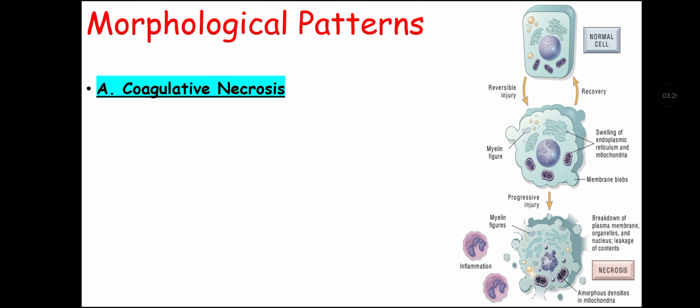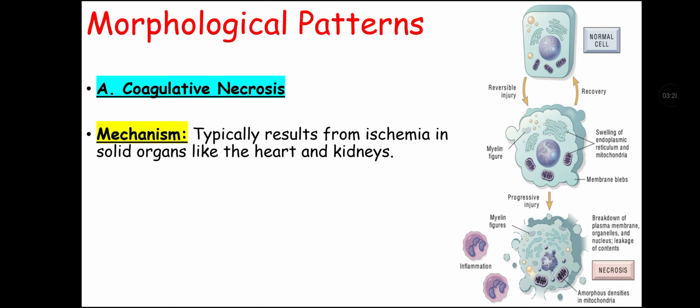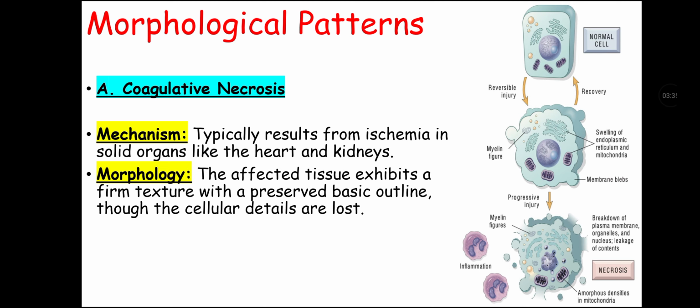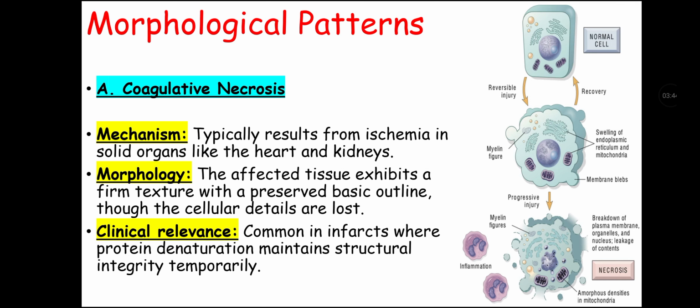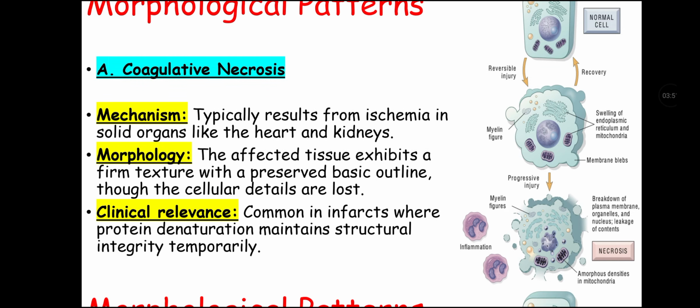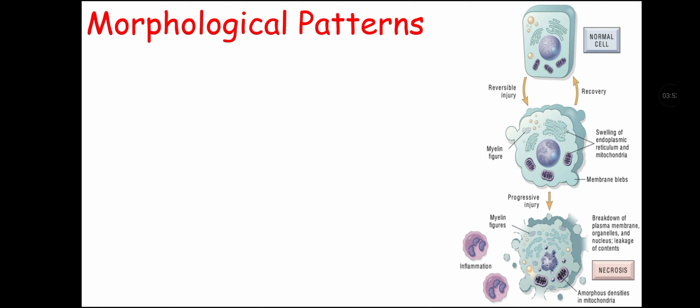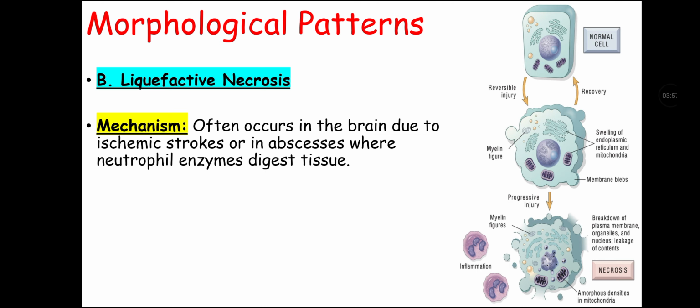This is the morphological pattern of necrosis. In this, the mechanism is that it typically results from ischemia in solid organs like heart and kidney. Morphology of this includes the affected tissue exhibits a firm texture with a preserved basic outline though cellular details are lost. Talking about clinical elements, it is common in infarcts where protein denaturation maintains structural integrity temporarily.